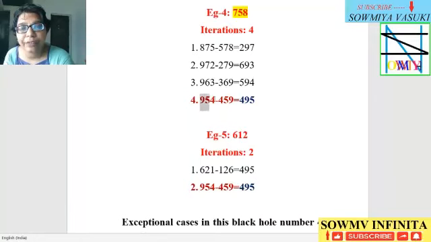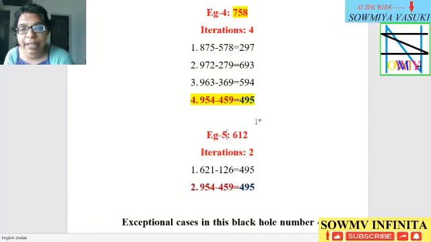And 954 minus 459 is equal to 495. So it gets into the loop of the black hole number. So 758 has 4 iterations only.